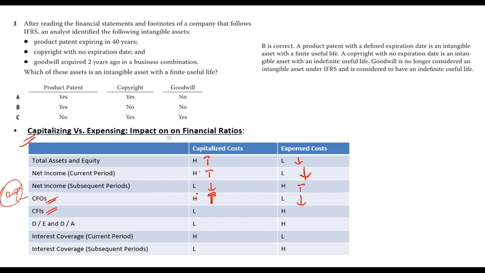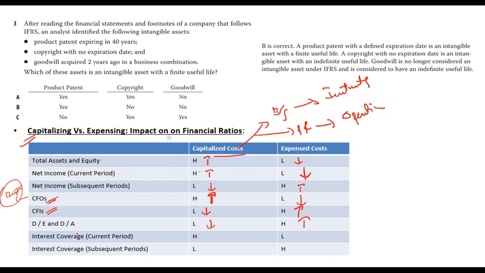Cash flow from investment: if you recorded it in income, it will go to cash flow from operations. Sorry, if you recorded it on the balance sheet, then it will go into cash flow from investments. So cash flow from investments will be lower. If you record it on the P&L, it will go into cash flow from operations. So operations will be lower, investment will be higher. Debt to equity ratio is lower if equity is higher, and debt to asset is lower if assets are higher.